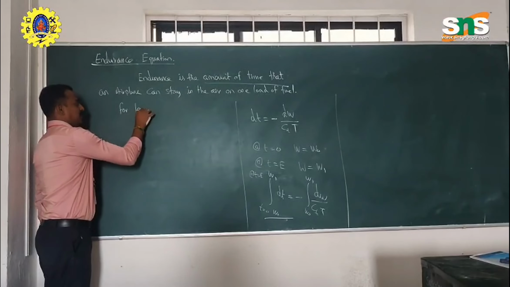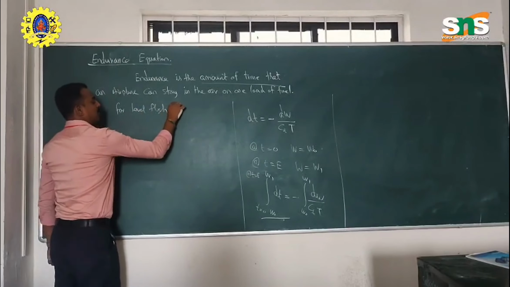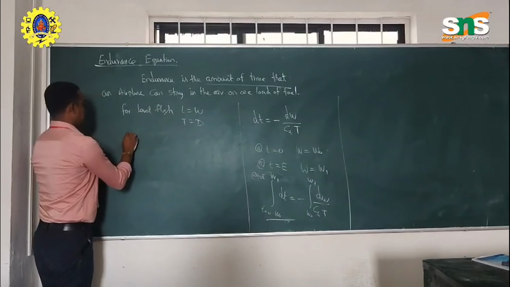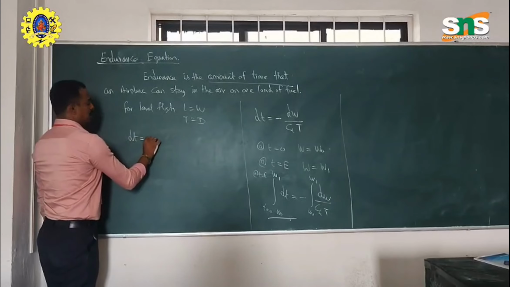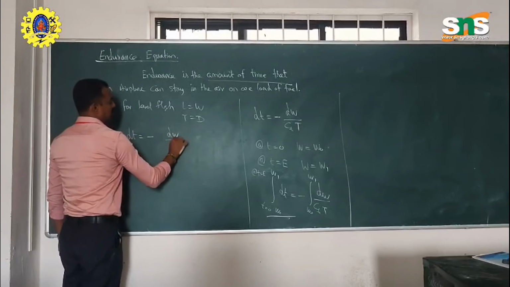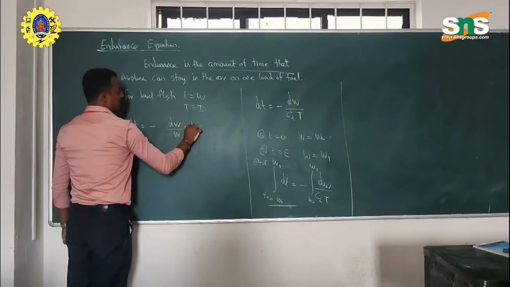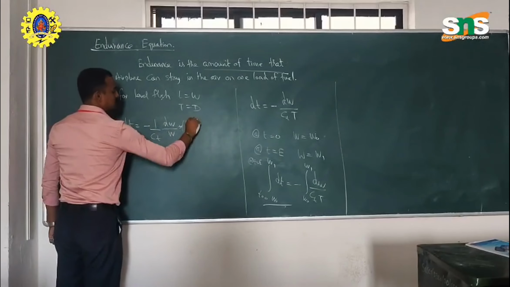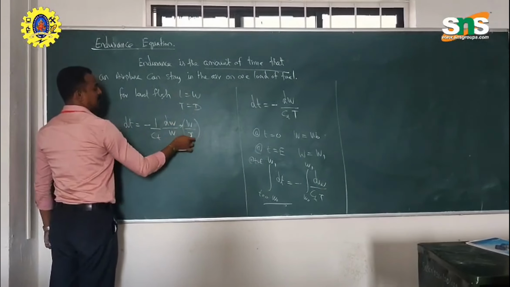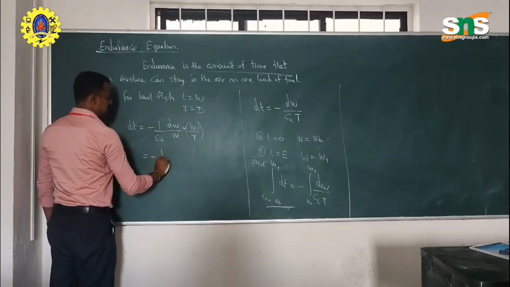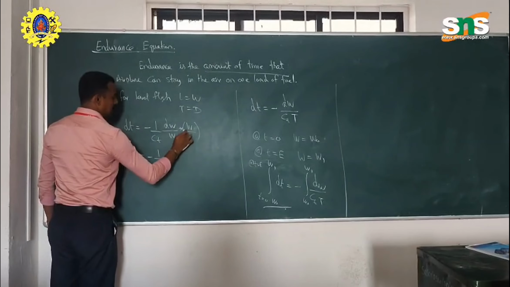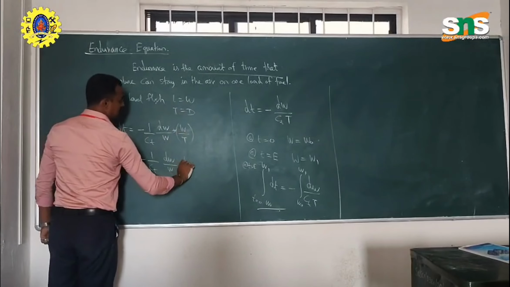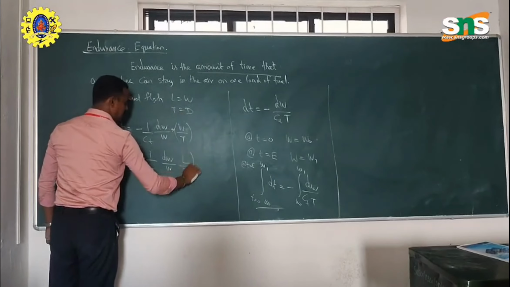For level flight, lift equals weight and thrust equals drag. So we can rewrite this as dt equals minus dW by W into W by T, so 1 by Ct. This can be calculated with the lift by drag formula, that is, minus 1 by Ct into L by D, dW by W.